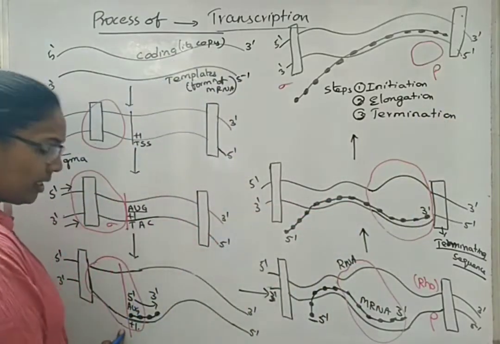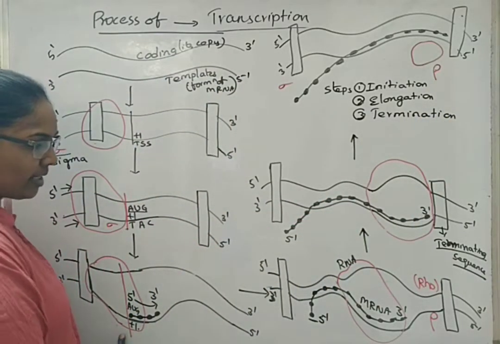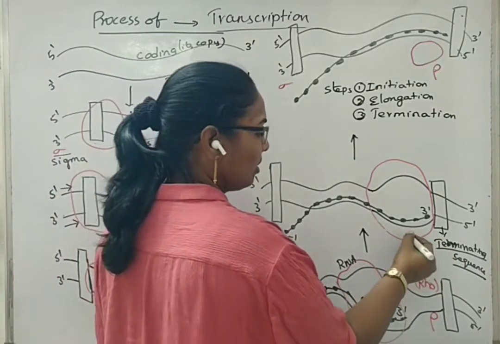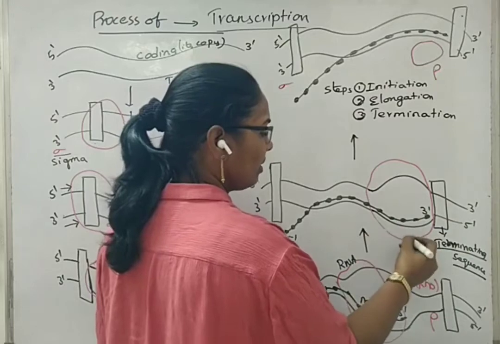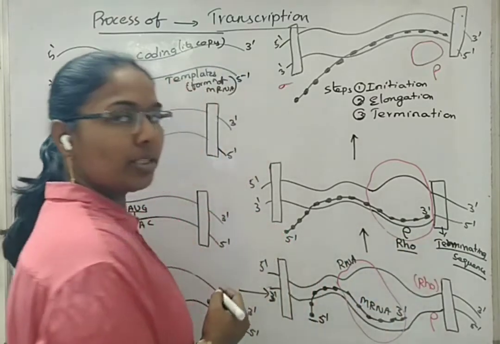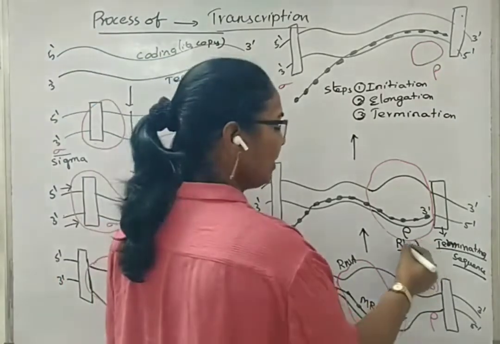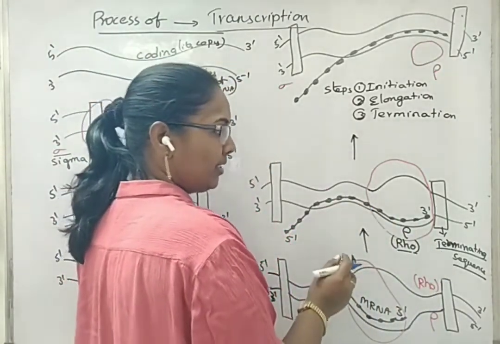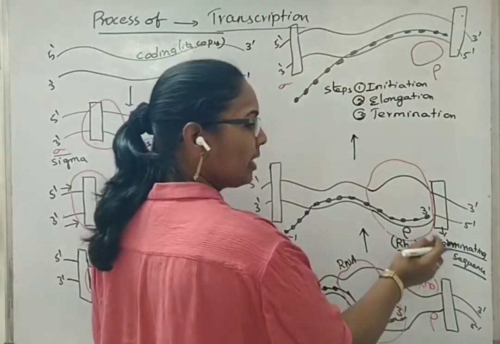So initiation is because of the sigma factor which has bound to RNA polymerase. Now, at the terminator sequence, the rho factor will bind, which is indicated with capital R, small h and small o. When this binds, then RNA polymerase stops the polymerization activity and comes off from that place.